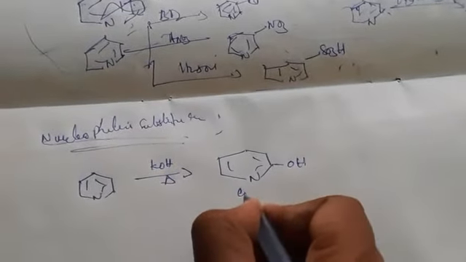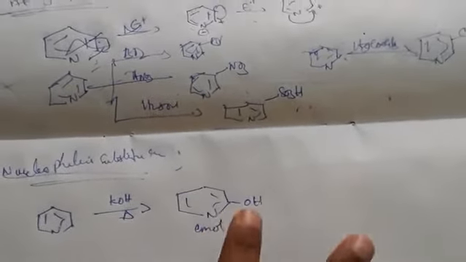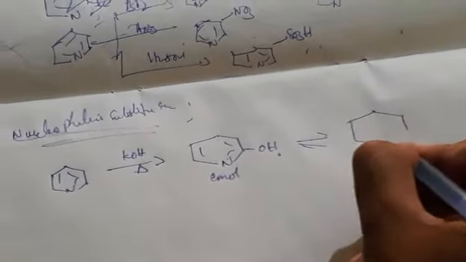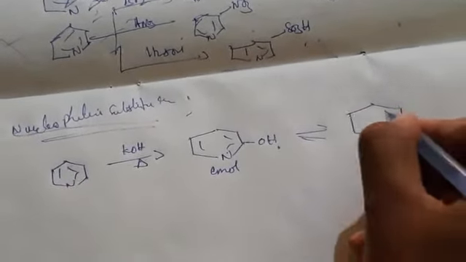So this is in enol form. Enol form means what? Here one double bond should be there, one OH should be there. When you are rearranging this molecule, you will be getting the keto form, double bond O you will be getting. So this is about one reaction. This is a nucleophilic reaction, this is also.